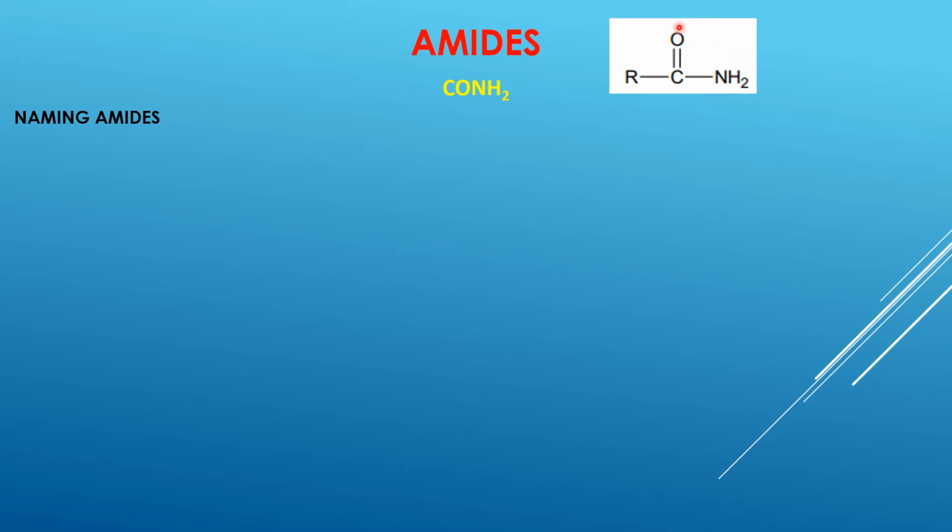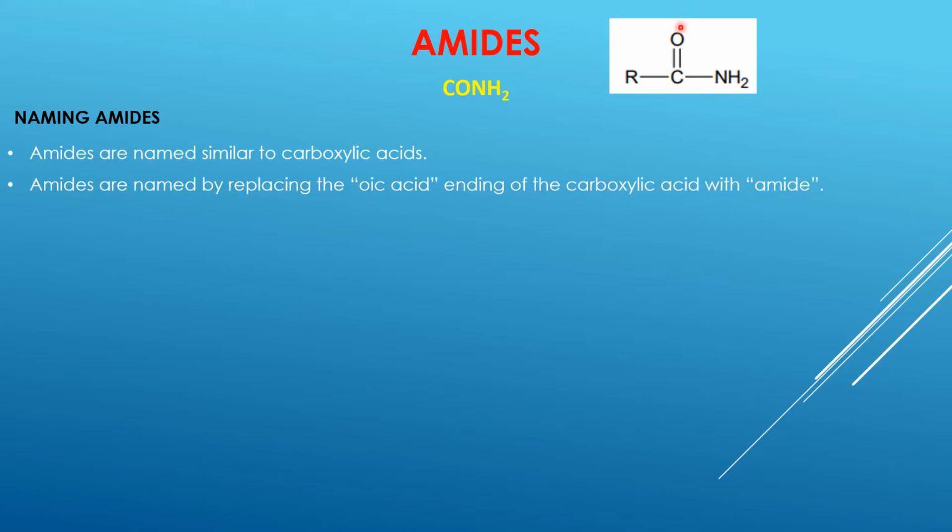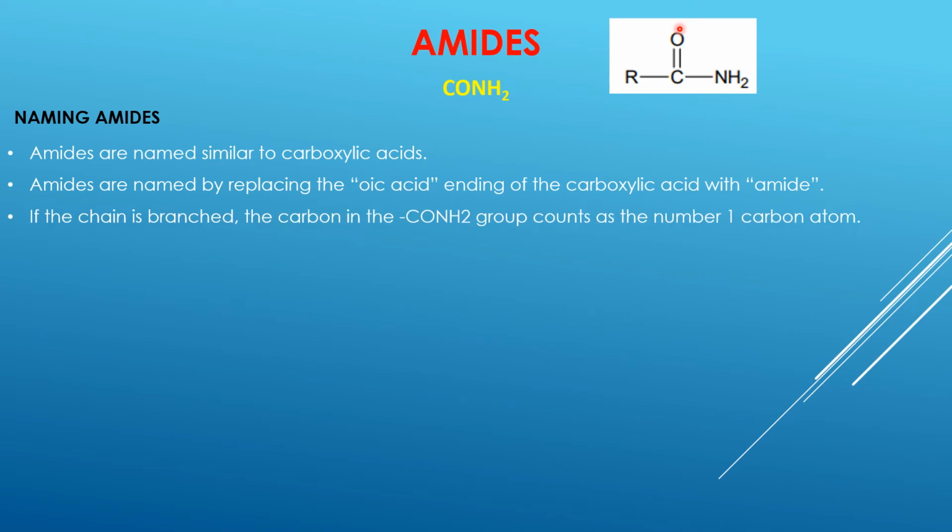When we name amides, there are a certain set of rules that we have to follow. The names of amides are similar to those of the carboxylic acids. However, the carboxylic acid name ends with "oic acid," like methanoic acid, ethanoic acid. But in amides, the name is going to end with the word "amide" itself. If there are branches associated with the parent chain, then the carbon that contains the functional group will be numbered as the lowest carbon atom. So this functional group will always have its carbon as carbon number 1.